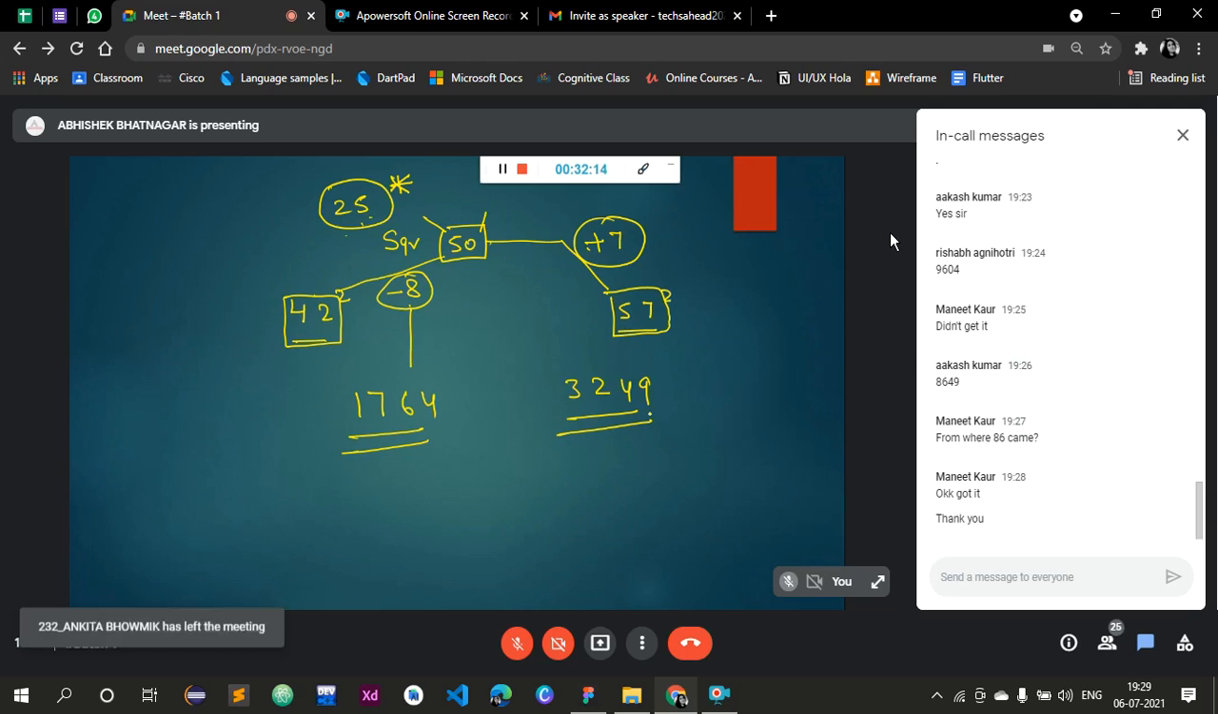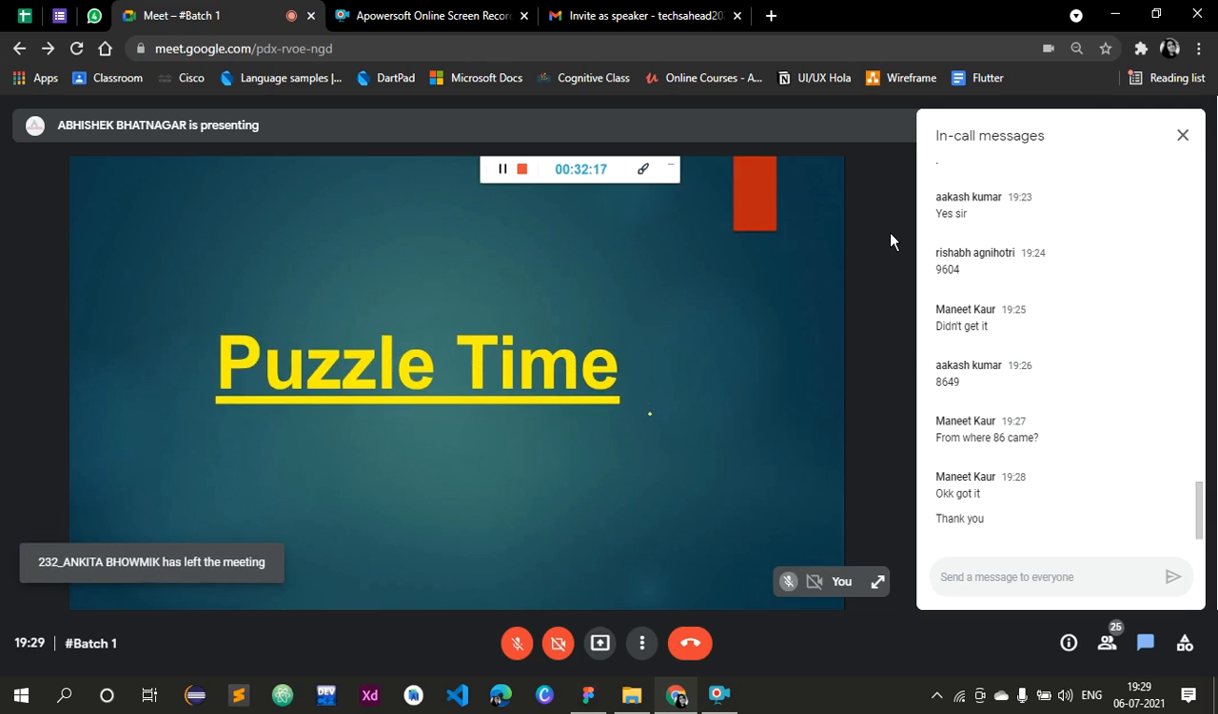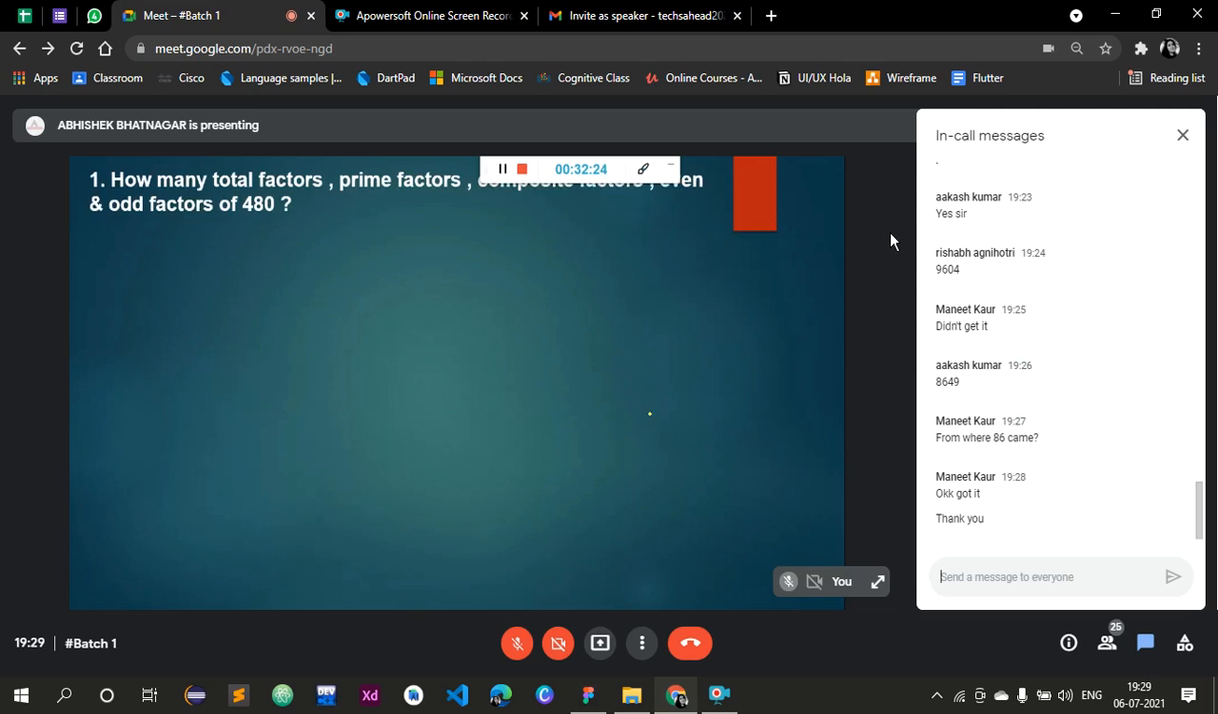Third number, the difference from 100 is minus 12. So step 1: 88. The square of 12 is 144, but we have to take 2 digits in the last, so 1 should be carried forward. So the answer is 7744 for this particular number. The 1 carries forward. The answer must be 7744. Got it? Any doubt? Anyone?